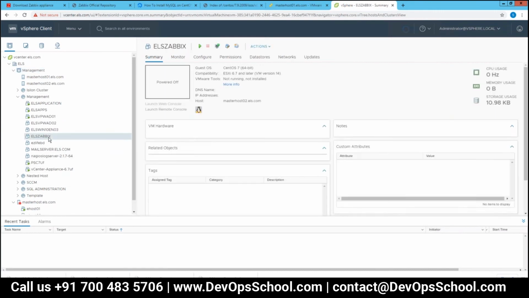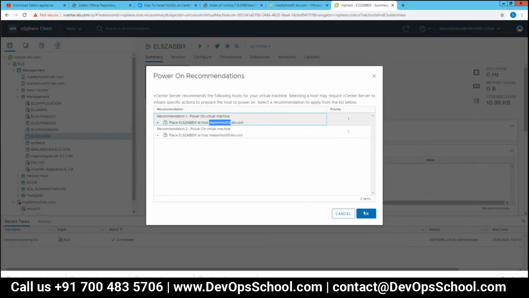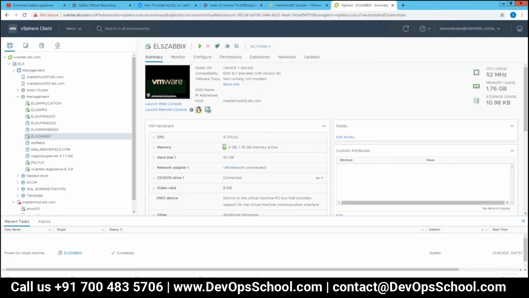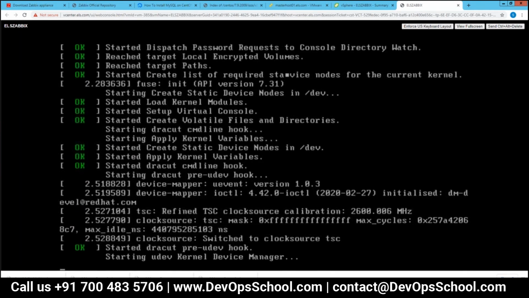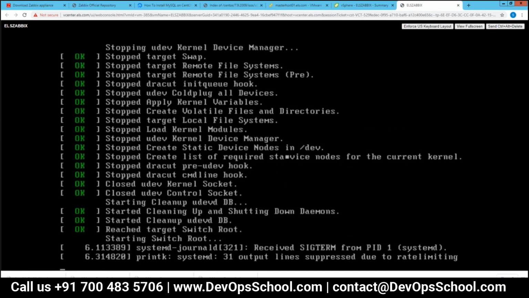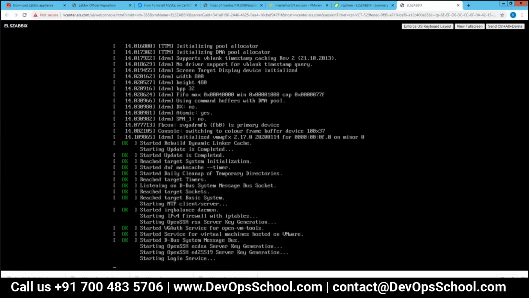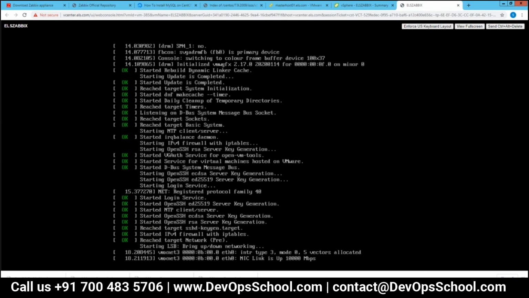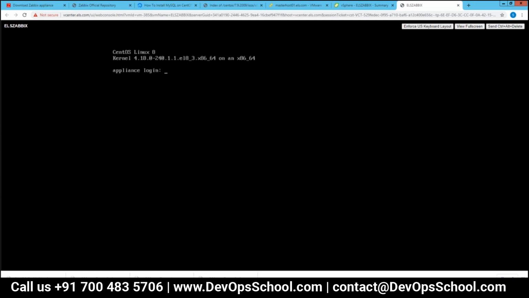So the Zabbix VM is powered off. It's supposed to run automatically, right? Yeah. So it's the appliance login, that means it's ready, right?